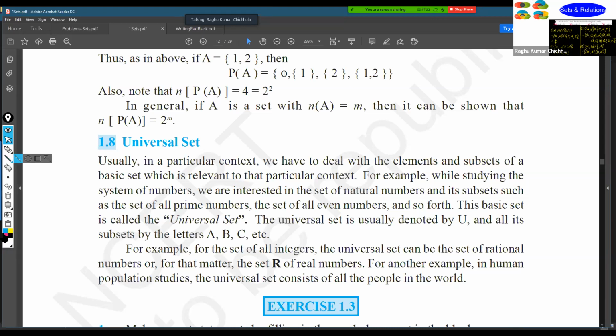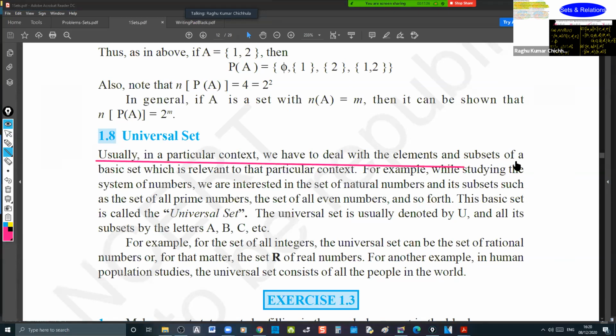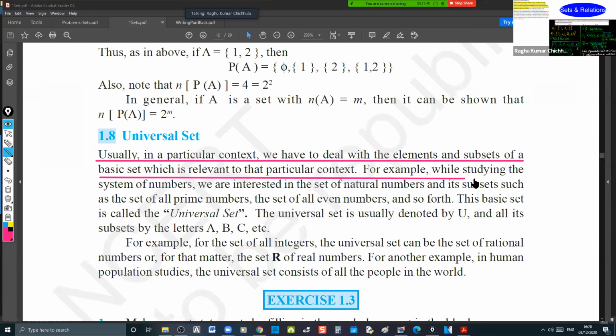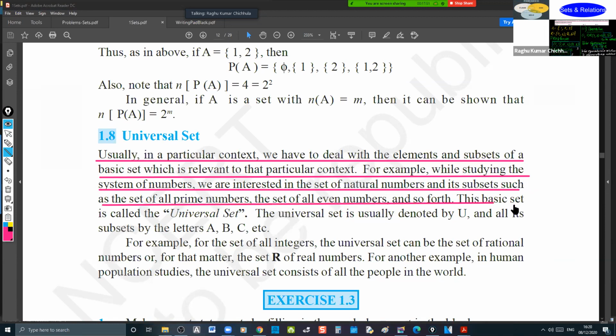So let me finish with this. Usually in a particular context, we have to deal with the elements and subsets of a basic set, which is relevant to that particular context. For example, while studying the system of numbers, we are interested in the set of natural numbers and its subsets, such as the set of all prime numbers, the set of all even numbers, and so forth. The basic set is called the universal set.